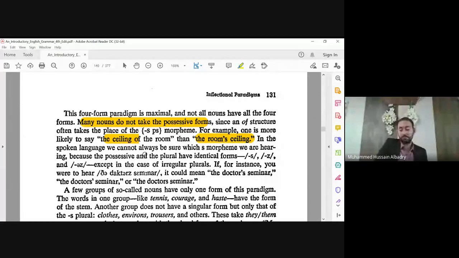For example, the legs of the chair or the legs of the table, not the table's legs. We say the legs of the table, but we can't say Ali's legs? Yes we can: Ali's legs, Muhammad's car, Ahmed's class, Fatma's book. It's okay with the human, so not all nouns accept all these forms. This is just an example.